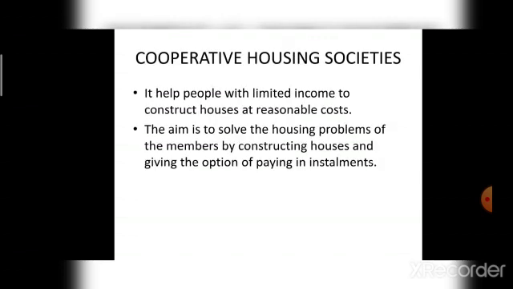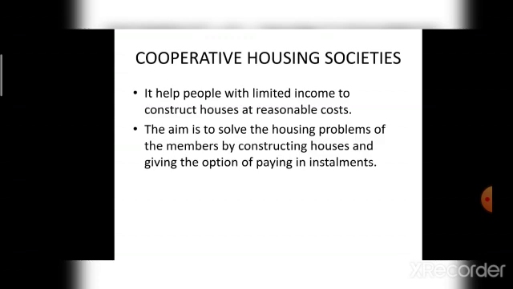What is the final type of cooperative society? Cooperative housing society. For what it can be formed? Cooperative housing societies are established to help people with a limited income to construct houses at reasonable cost. And the members of these societies consist of people who are procuring residential accommodation at lower cost.